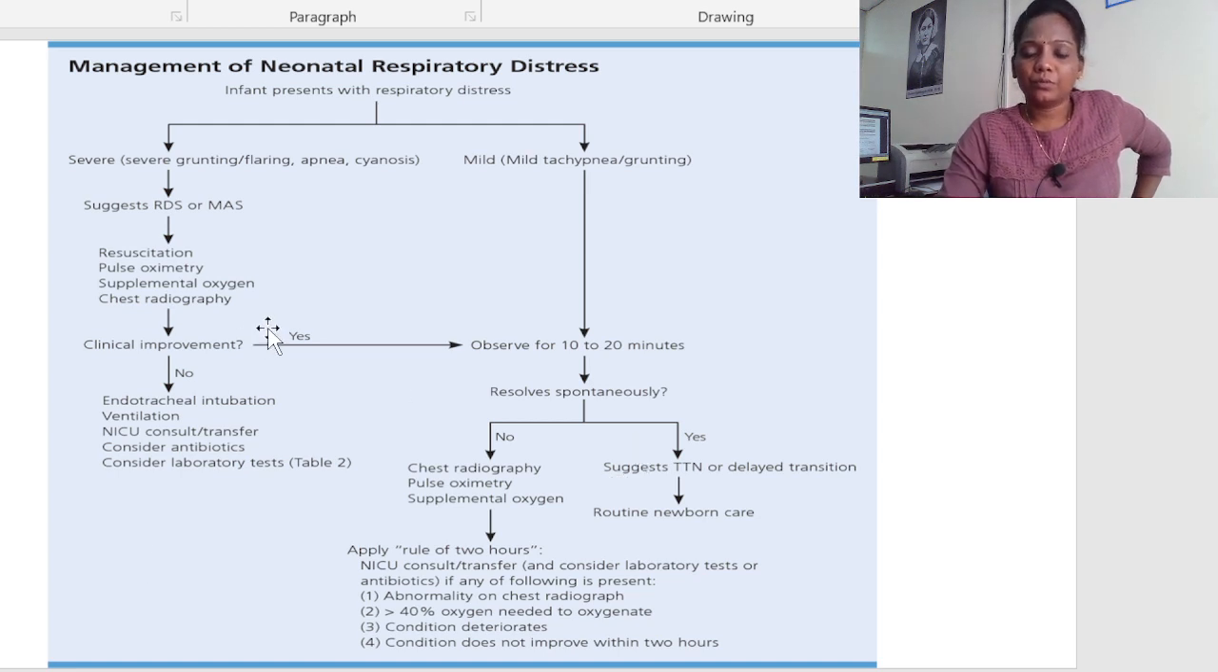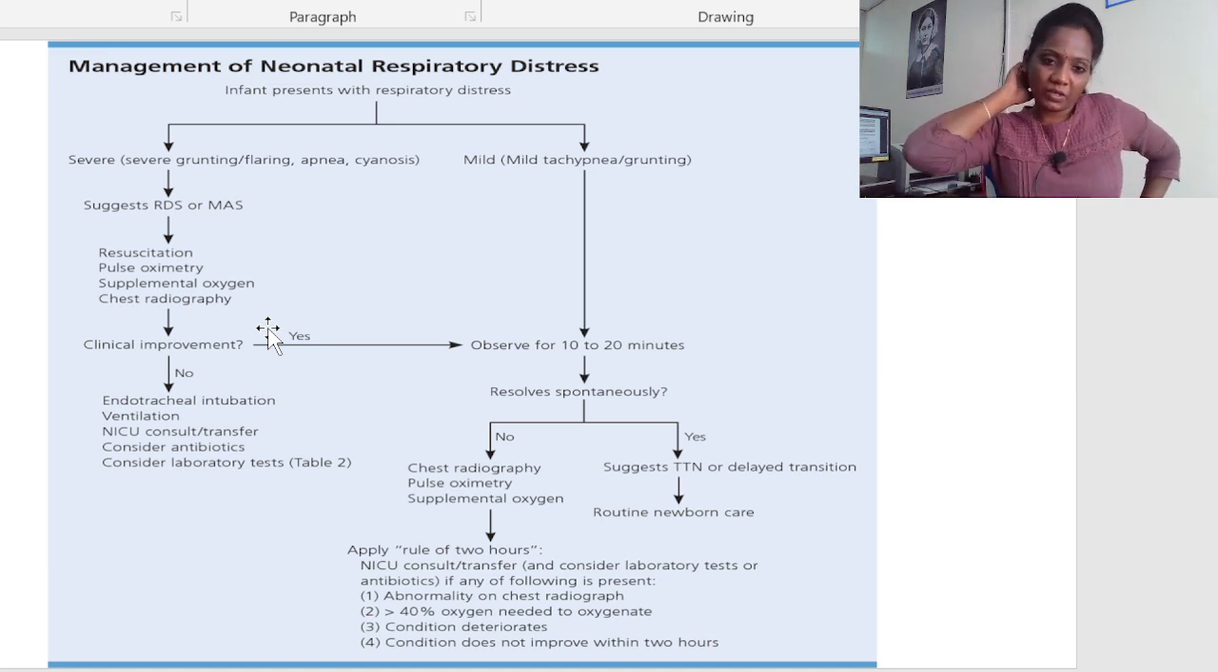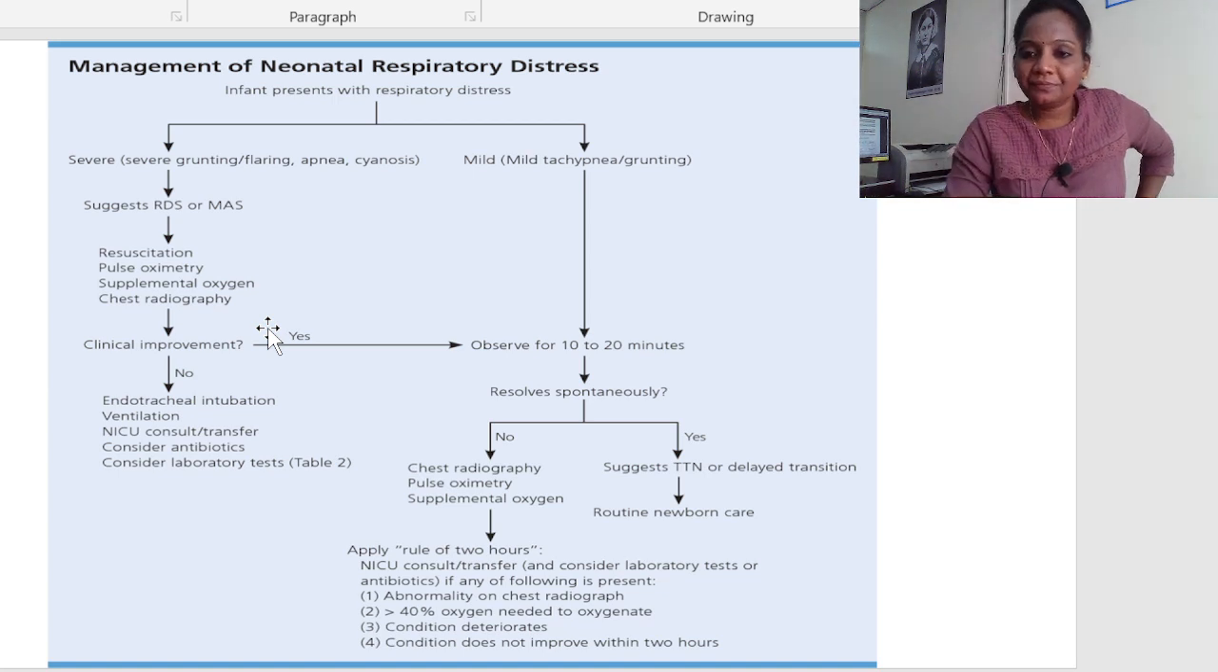What do you have to do when a baby comes to the hospital? The first step is to assess the respiratory distress: is it mild, moderate or severe? If mild tachypnea or grunting is there, what do you do, and if severe tachypnea is there, what do you do? If severe tachypnea is there, you immediately need to do resuscitation. Give pulse oximetry, supplementary oxygen and chest radiography. If after oxygen administration there is clinical improvement, just observe for 10 to 20 minutes and continue normal routine care.